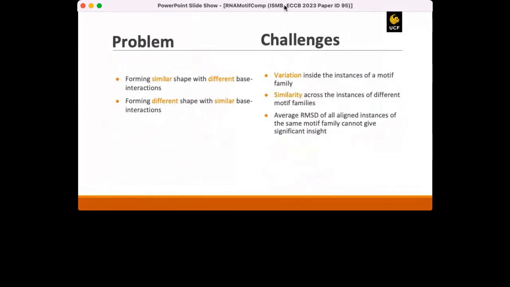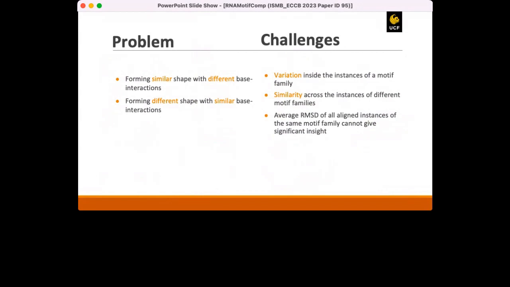So the major problem of the RNA structural motifs is that they can form similar shapes with different base interactions. Also, they can form different shapes with similar base interactions. Therefore, both interaction-based and coordinate-based alignment algorithms face difficulties in identifying new instances of a motif family.